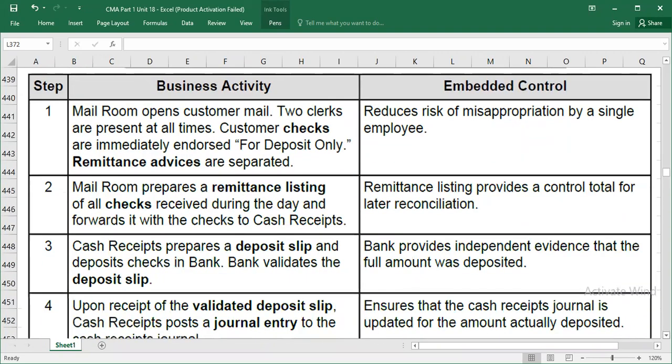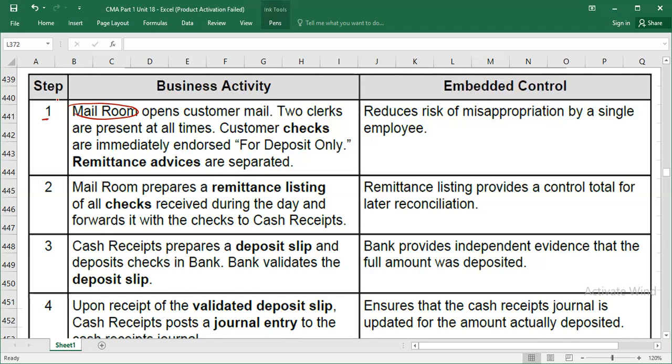So here we go. Let's have a look. First of all, what are the activities, guys? Please remember, there are a few steps you need to understand. It starts with the first activity, called the mail room. Let me give you an idea about the mail room. Mail doesn't mean email here. Mail means like an envelope. Just assume, a few years back, customers were sending checks through mail in an envelope, right or wrong? So which department will receive those envelopes or those checks?